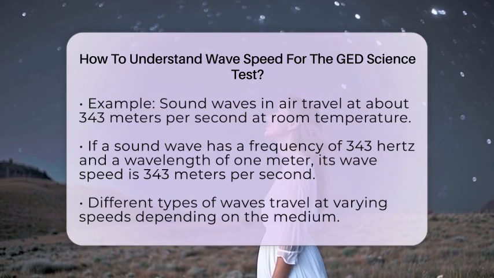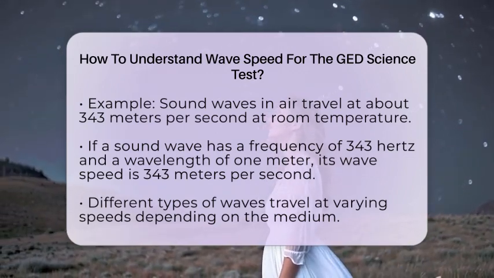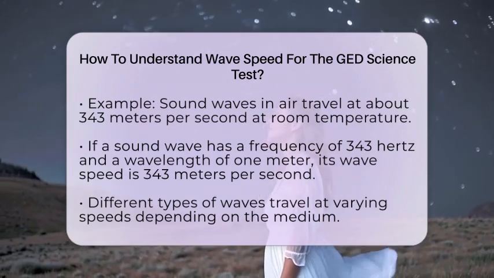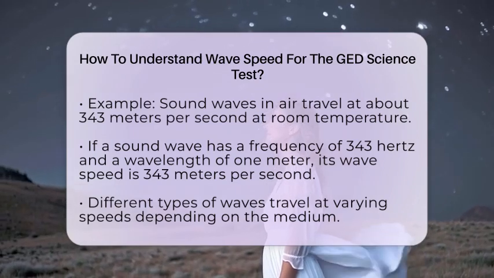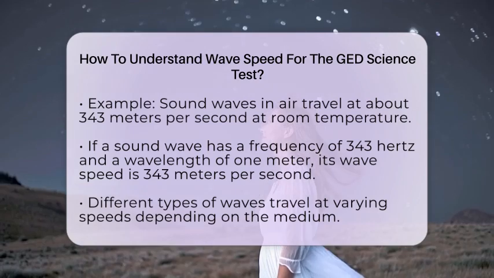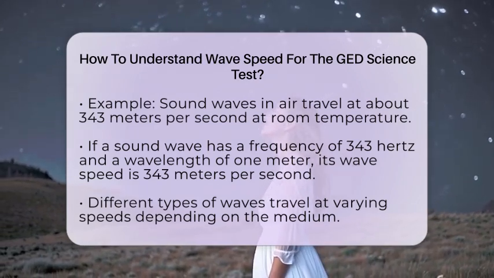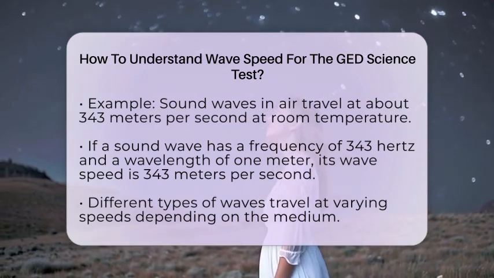It is also important to know that different types of waves travel at different speeds depending on the medium. Sound waves are mechanical waves that require a medium like air or water to travel. Their speed varies based on the properties of that medium. On the other hand, electromagnetic waves, such as light, can travel through a vacuum and have a constant speed of about 300 million meters per second.